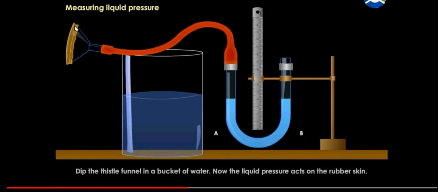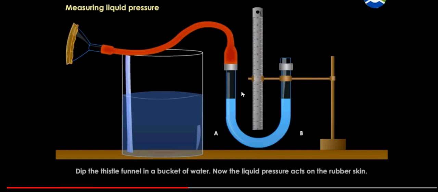Okay, but we just place the rubber sheet here to make sure the water does not enter the tube. Actually, if you are not using this, the water will also not enter the tube due to the gas pressure. Now, when the tissue funnel is in the air, this part is acted on by the atmospheric pressure. Hence, you can see that the left side of the manometer is acted on by the atmospheric pressure.